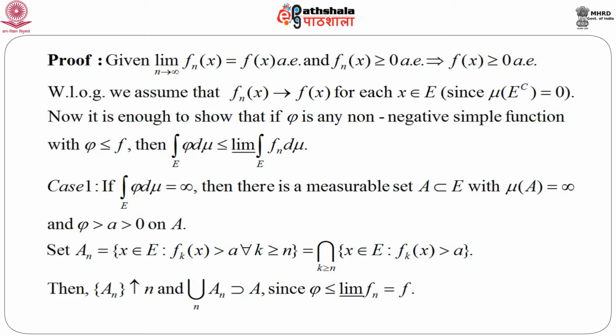Now, if you look at this sequence of sets very carefully, it is immediately clear that this sequence of sets A n is increasing in n, and the union of A n over n contains capital A, since phi is less than or equal to lim inf f n, which is nothing but f, because f n converges to f almost surely. So, this sequence of sets plays a very important role in proving this Fatou's lemma for the first case, that means when integral phi d mu equals infinity.